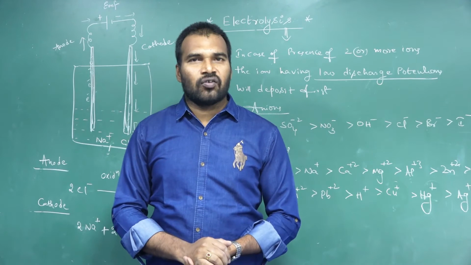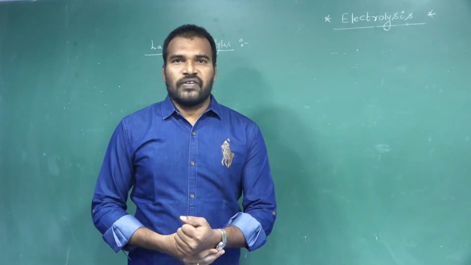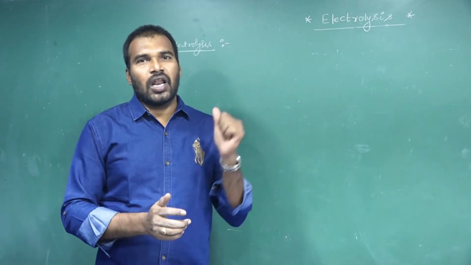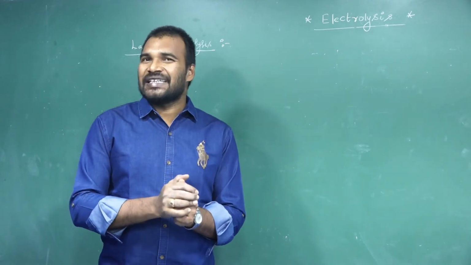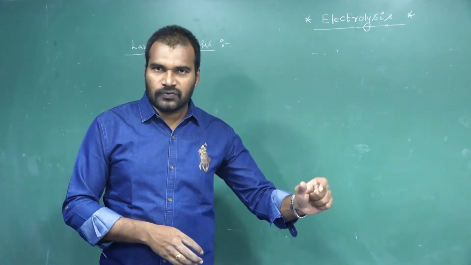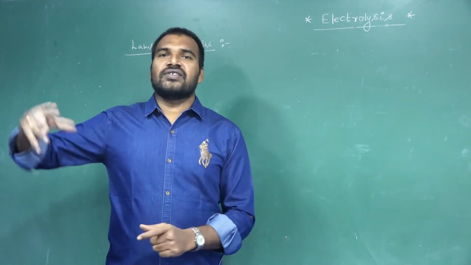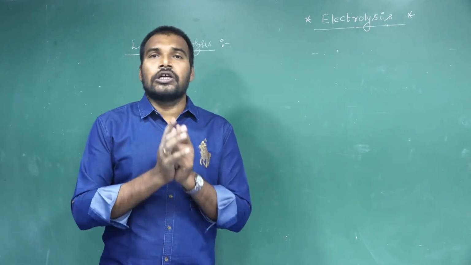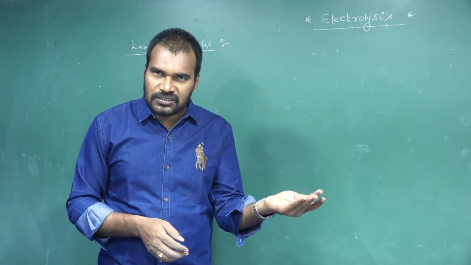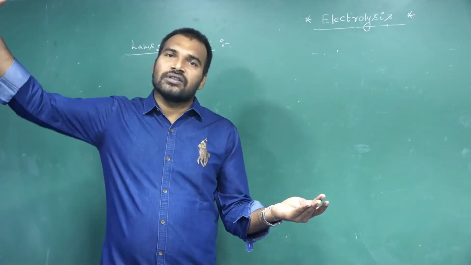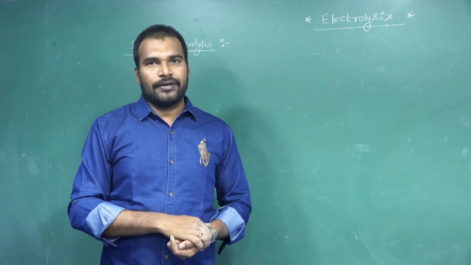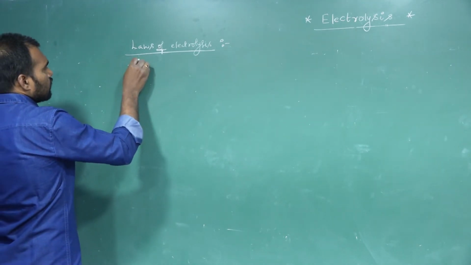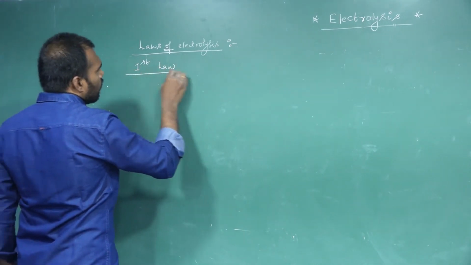Next, laws of electrolysis. The scientist Michael Faraday introduced the laws of electrolysis to give the quantitative relationship between the amount of substance deposited at the electrodes and the quantity of electricity that we supplied. So he gave the quantitative relationship between the mass of the substance deposited and the quantity of electricity supplied. In the laws of electrolysis, he gave 2 laws. The first one is Faraday's first law.